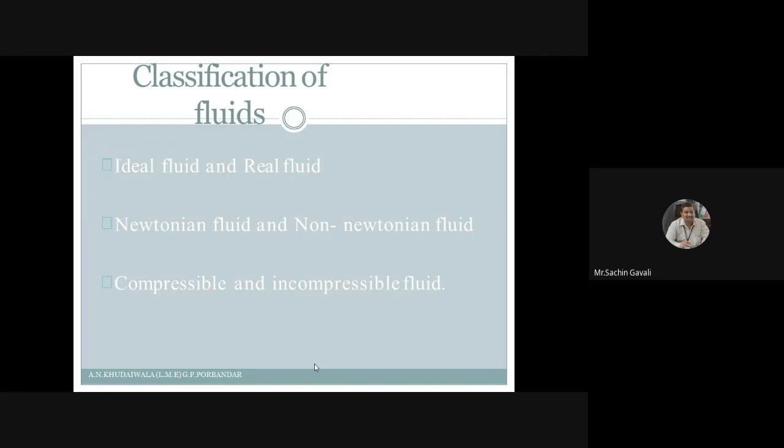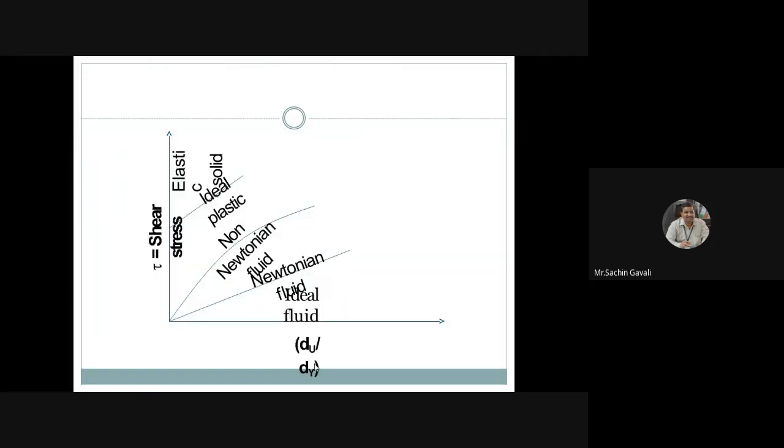So what is Newton's law of viscosity? The shear stress is directly proportional to shear strain. That is the law. Whichever fluid obeys that law is called a Newtonian fluid. And the fluids which cannot obey the law come under the category of non-Newtonian fluids.